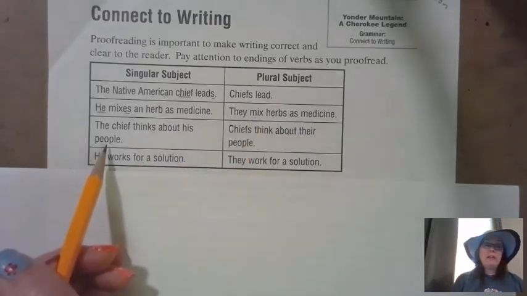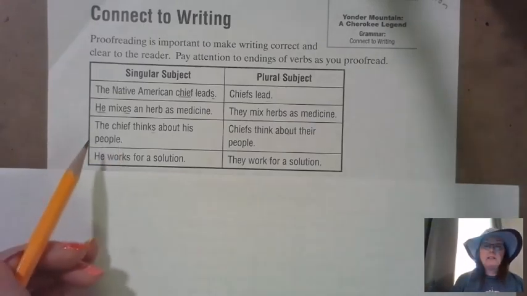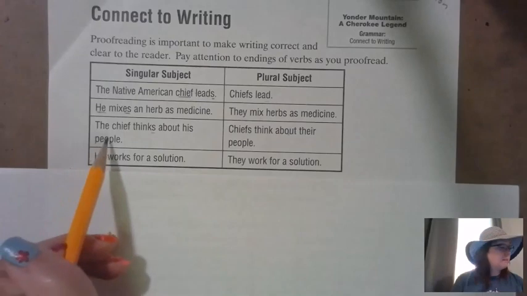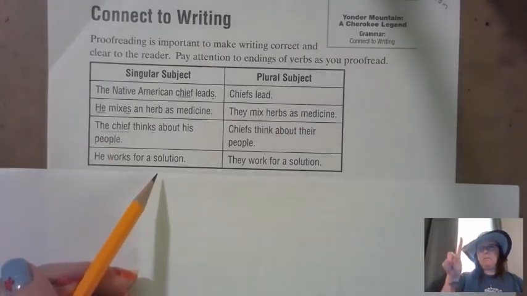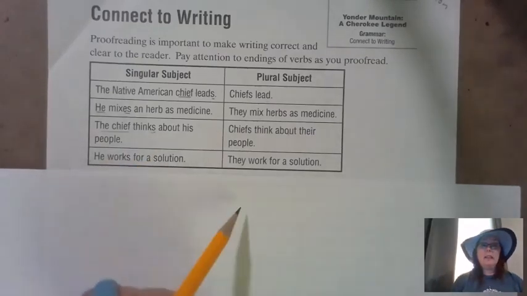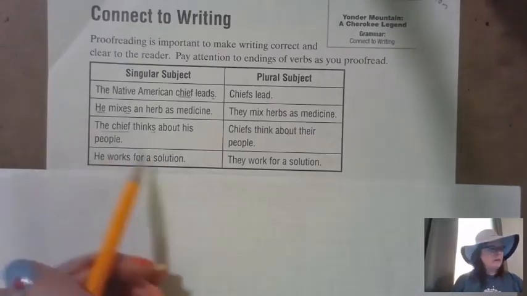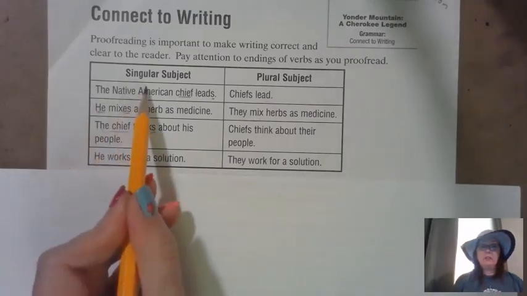The chief thinks about his people. What's our subject? I'm going to underline it. What's our subject? Chief. It's only one chief. So he thinks about his people. The verb must have an S on the end of a singular subject.